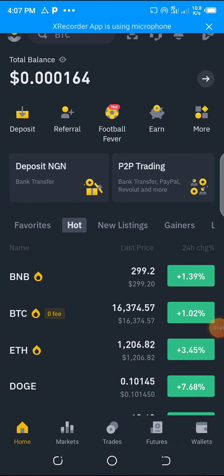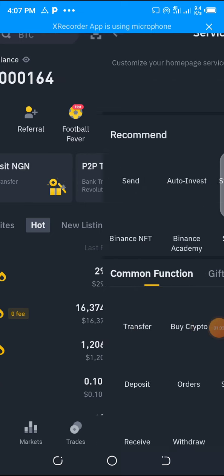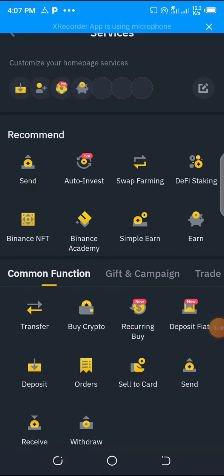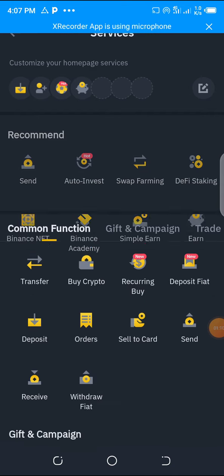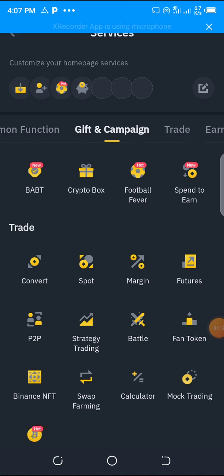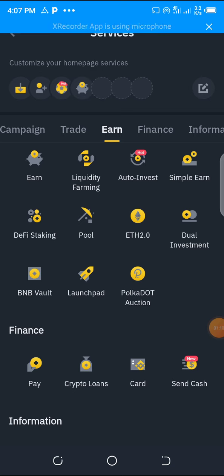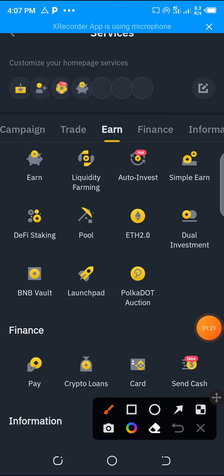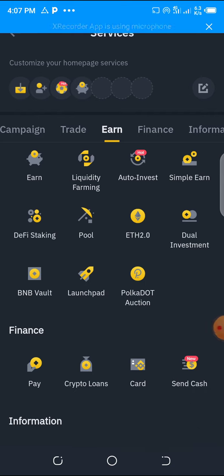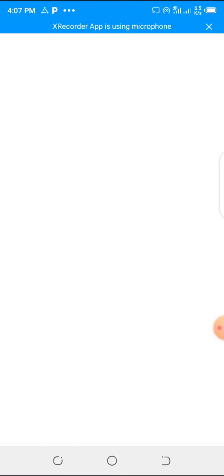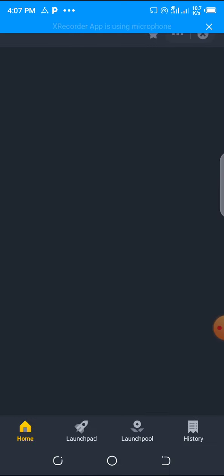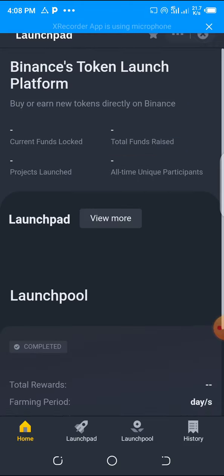I will click and open it, and then we go down to Launchpad. Let's see if we'll find it. Launchpad, yeah, that's Launchpad. You can see it there. So we touch on it. Load the Launchpad so that you see that Hooked coin. Please, I think my network is a bit slow today.